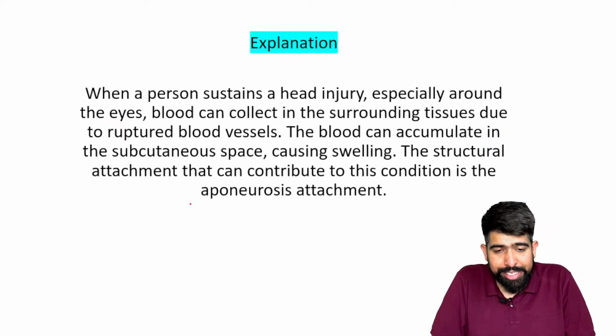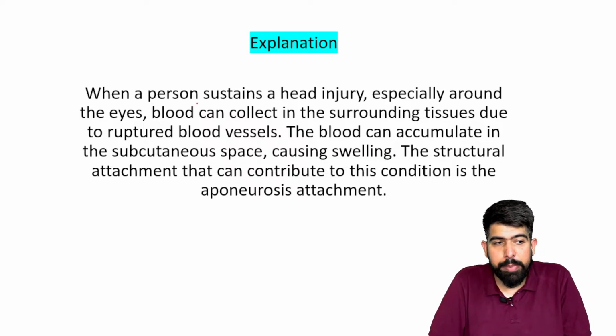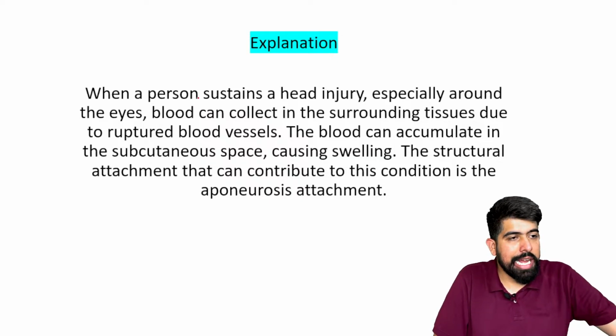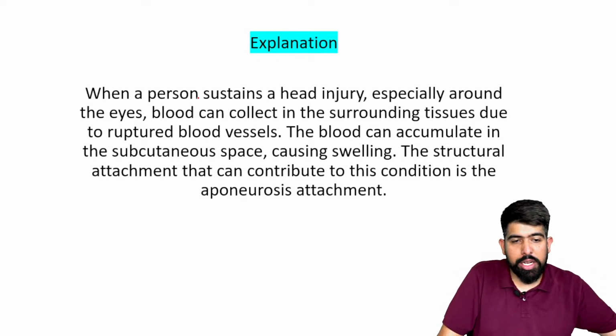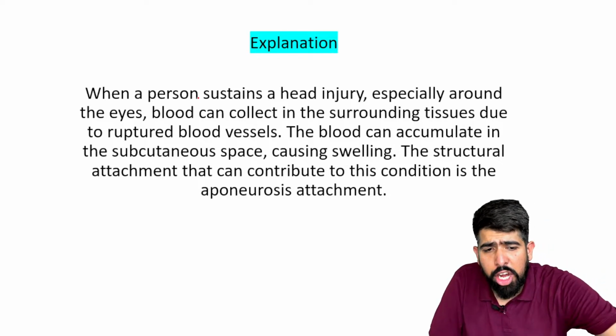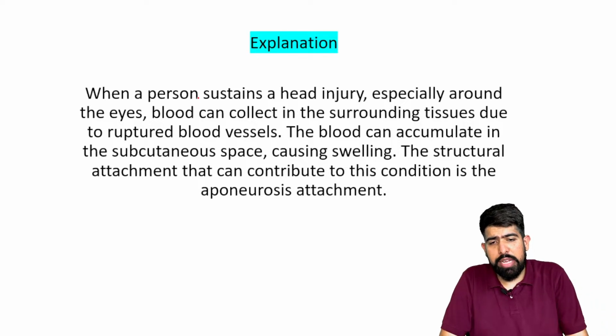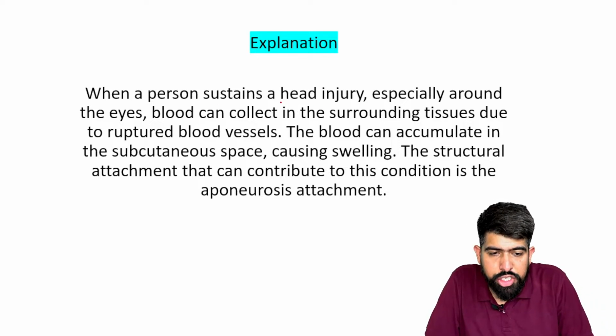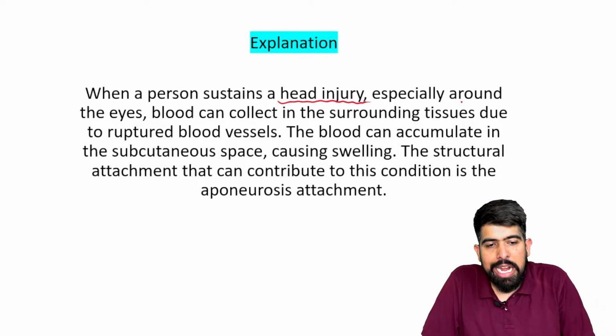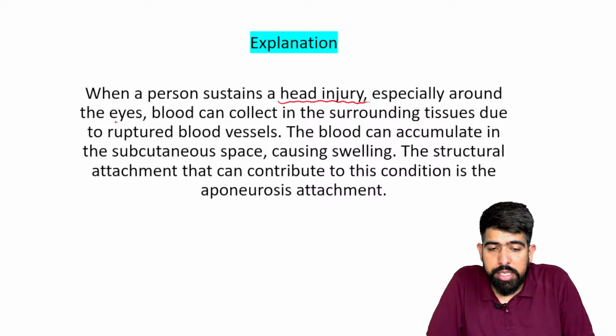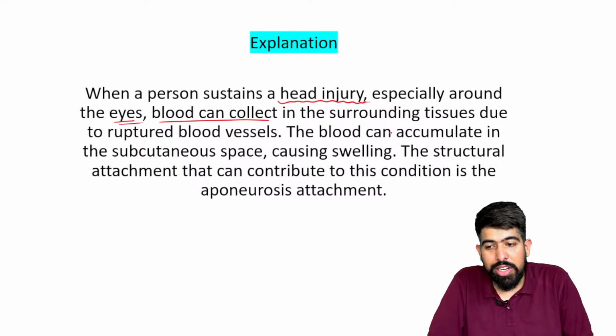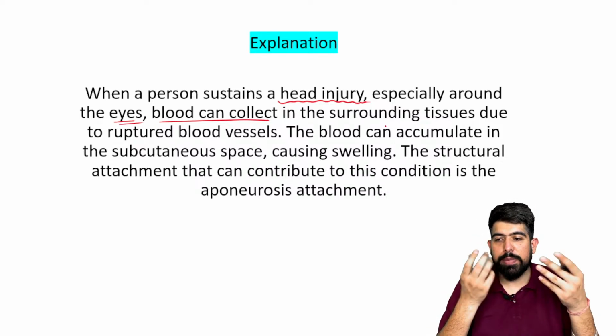Perfect. Now, what is given in this clinical image? The person had a head injury, and especially around the eyes the blood can be collected, right? What is the main reason for this blood collection?